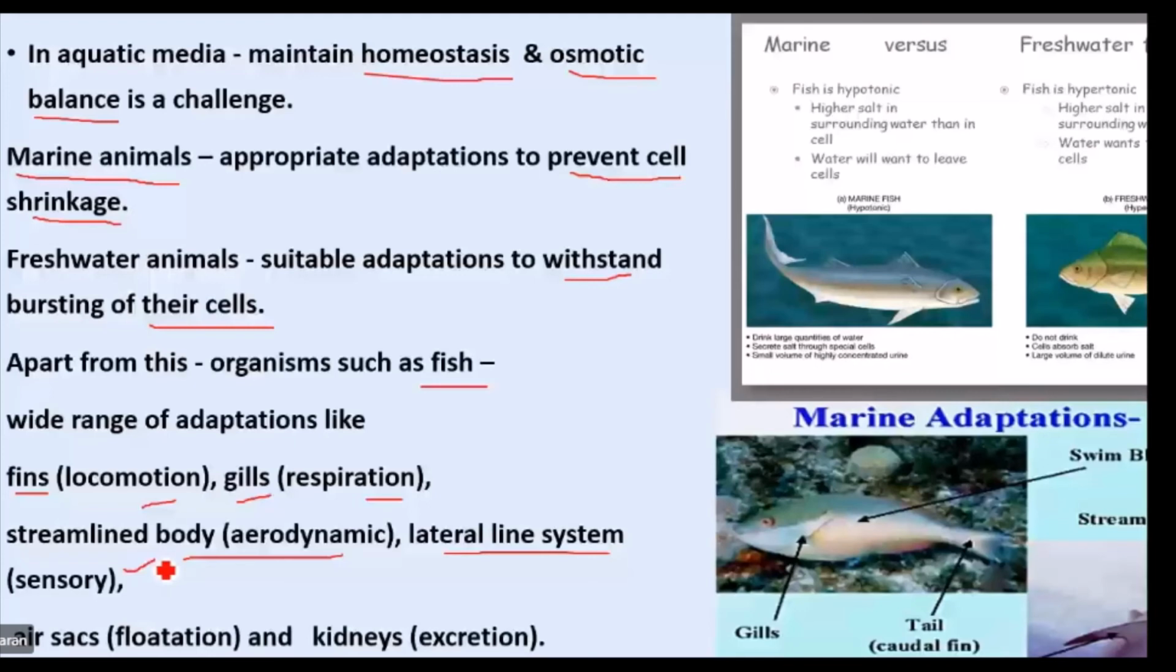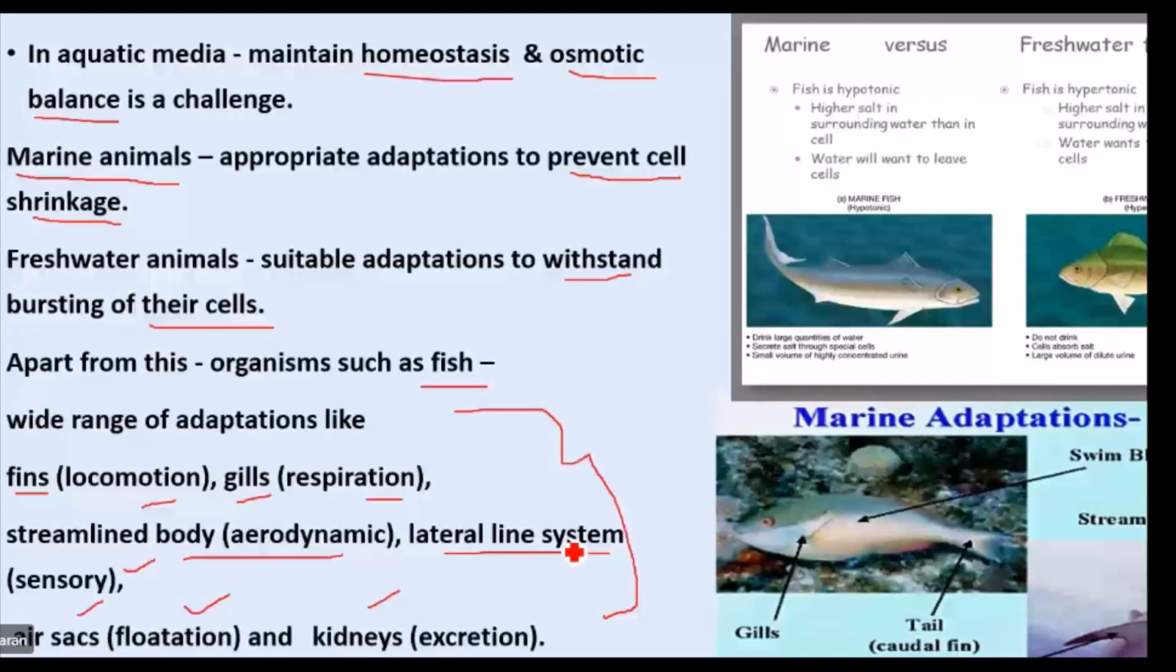So fishes are aquatic organisms found in water. They have some adaptation to survive. You see in this picture, fishes found in the marine environment are hypotonic. Hypotonic refers to what? More water is present inside the cell and the salt content is less. That is called hypotonic.